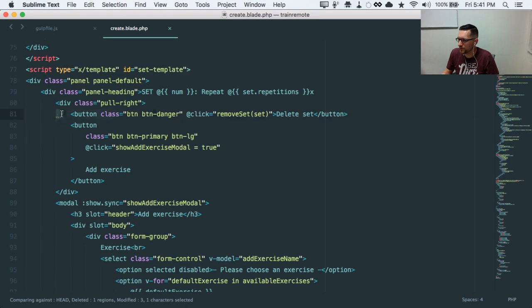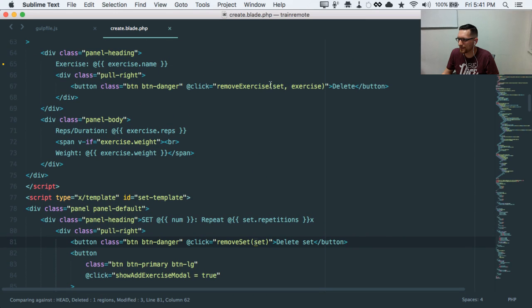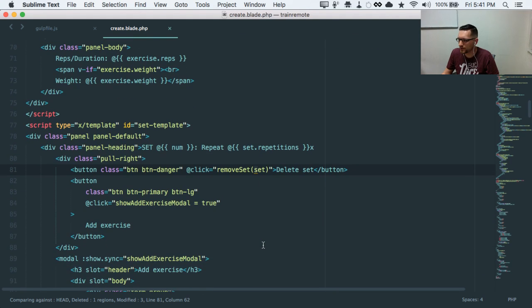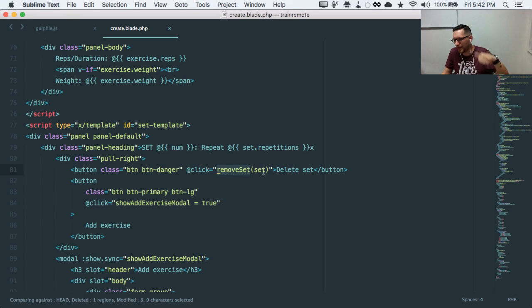The first thing you can do is remove it. So we pass in remove set. Now you would think that just like before, because remember when we said remove exercise, it was remove exercise set exercise. So this you'd think would be remove set sets set, right? I couldn't get that to work, and maybe we'll talk about that in a later one. So I ended up having to do a special remove set that used, I think, as events to pass it on up the chain.